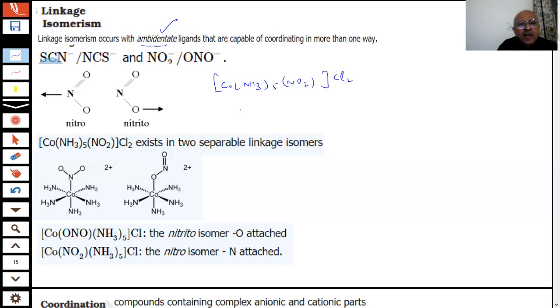And if I write [Co(NH3)5(ONO)], then if I change the sequence in this case, what is the result?